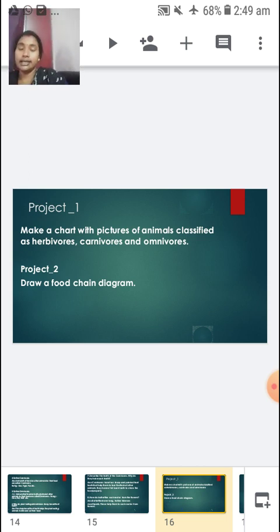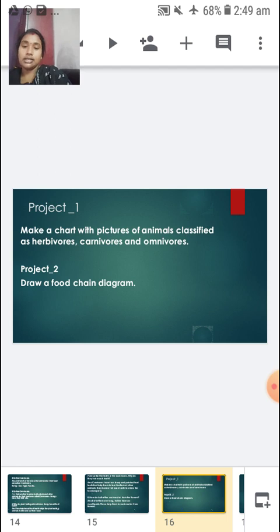I know it's high time we don't get pictures of animals. So if you can buy a chart and you don't get any pictures of animals, you can easily draw with pencil and color with your color pencils or sketch pens. So do whatever is there at your home. Please don't go out buying things.